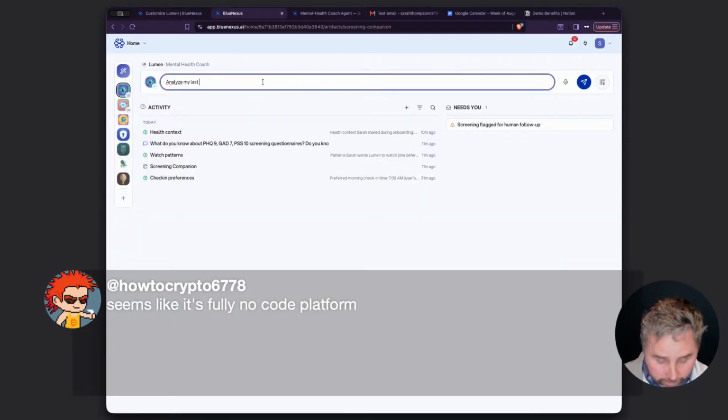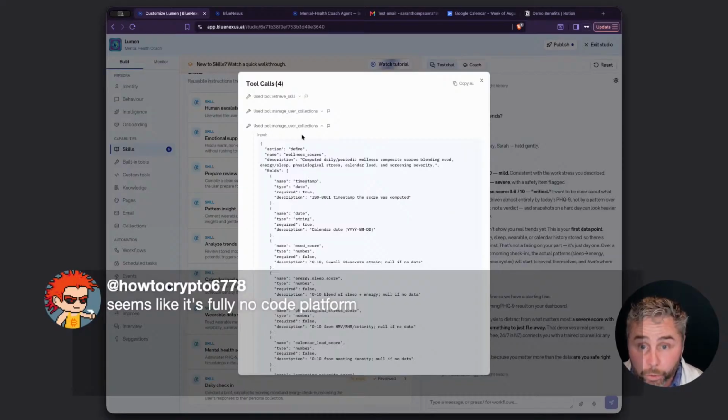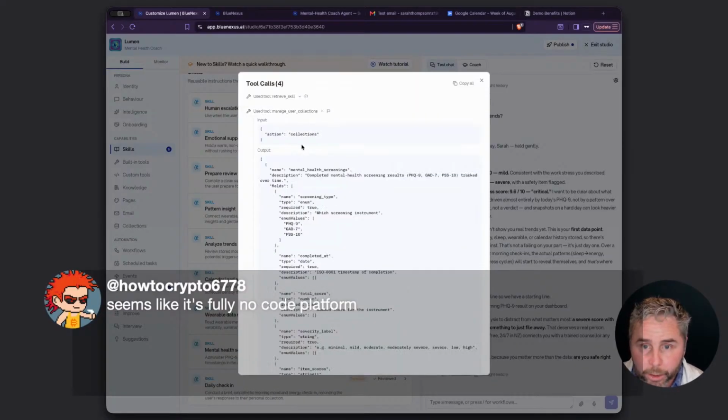Analyze my last 7 days of health data from my wearables. Created a composite wellness score. So I asked it to create its own sort of algorithm, which it did. So I'm at critical, which is not surprising with how I answered those questions. The database, it stored some wellness scores. So it's actually storing the database that it's created.